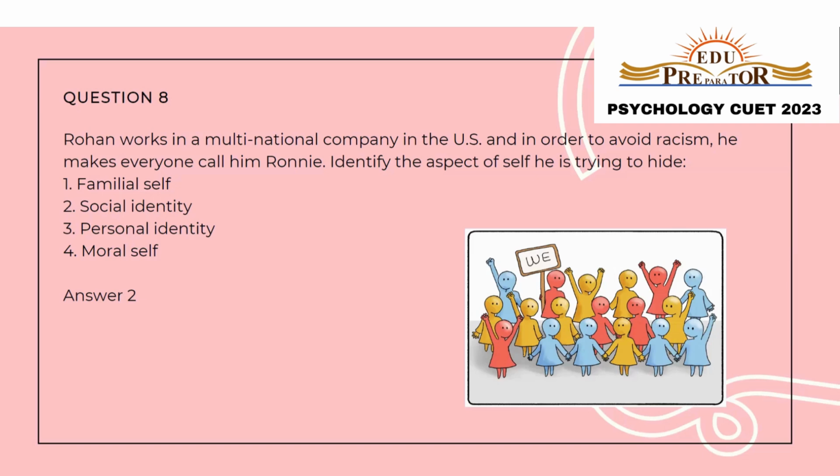The identity that is given, that is produced as a result of the society he lives in, is social identity, and he's trying to avoid racism based on his social identity. So the correct answer is option number 2, social identity.